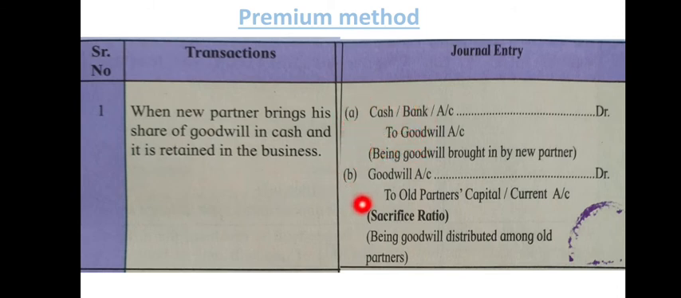And next, this goodwill will be distributed amongst the partners, meaning the benefit of goodwill is transferred to the old partners' capital or current account. So, the entry will be goodwill account debited to old partners' capital or current account. In this, goodwill will be distributed amongst the old partners in the sacrifice ratio. And the narration being goodwill distributed amongst old partners.